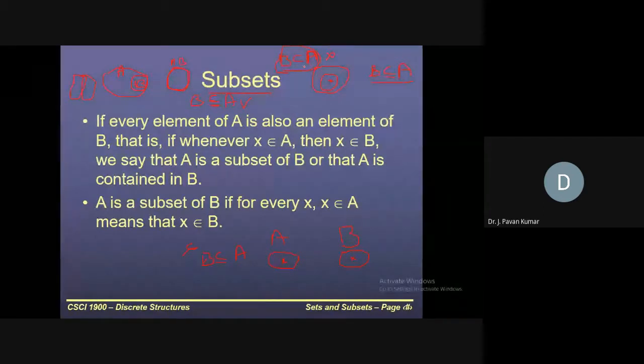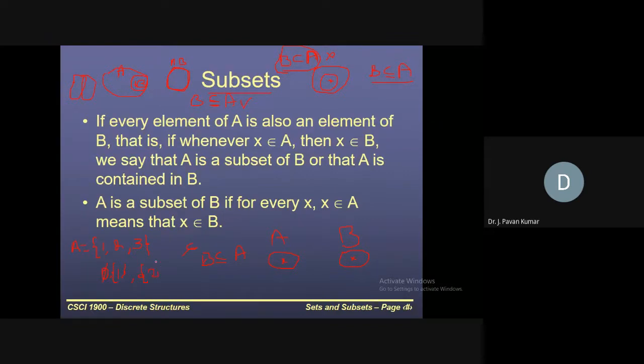Set B is a proper subset of A. Understand my point? I'll give an example. Let us say A is equal to {1, 2, 3}. What can be the subsets of set capital A equal to {1, 2, 3}? Tell me. 1, 2, 3, {1, 2}, {1, 3}, {1, 2, 3}, {2, 3}, and the empty set. So the empty set is always a subset of any set, and including that one will be the subsets, like this, right?